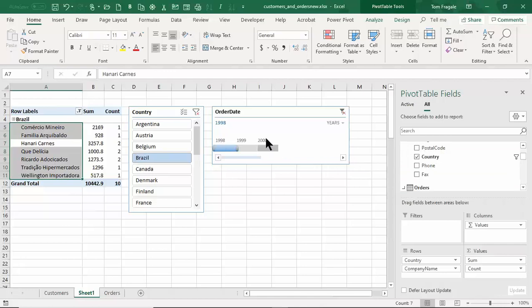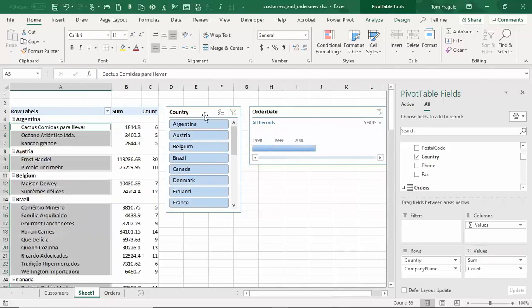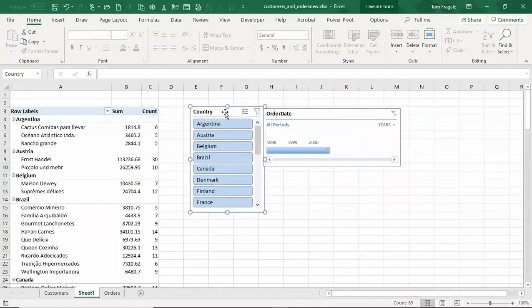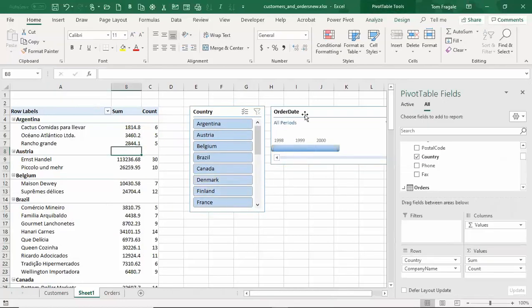So to get all the records back again, I'm going to click on this X right here, and I'll pick on this X. Good. So you can start to see these are great components of the PowerPivot. This one came from the orders table.